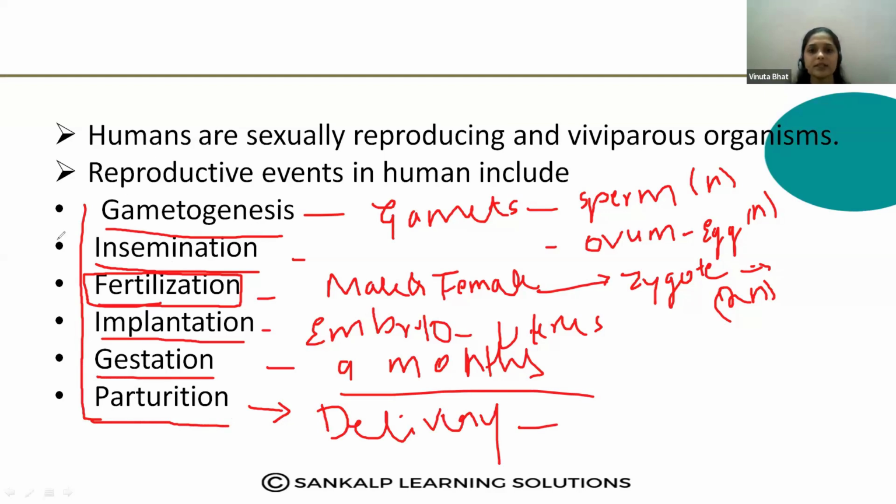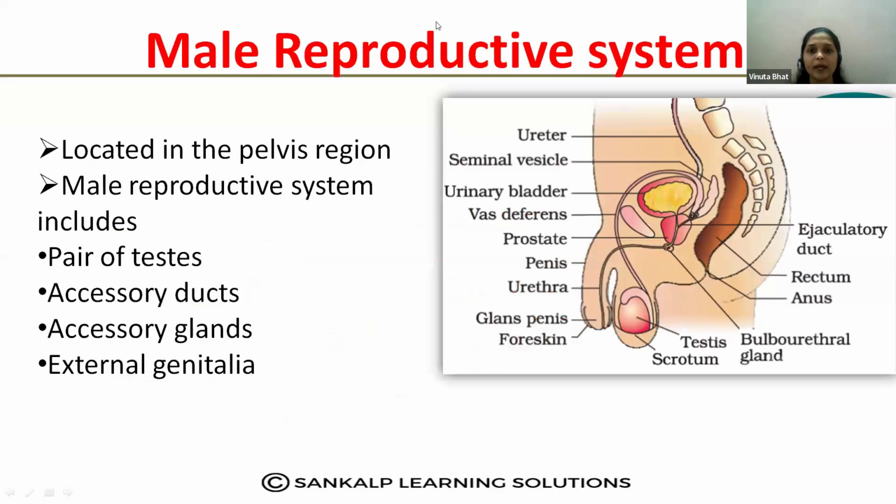Okay, first let us start with the male reproductive structure. The male reproductive system mainly includes the primary sex organs and the accessory ducts and glands.